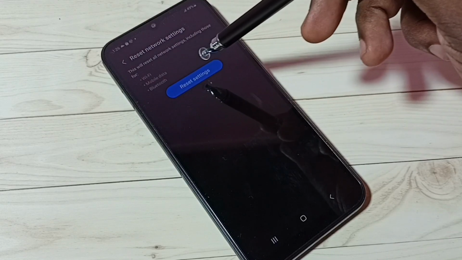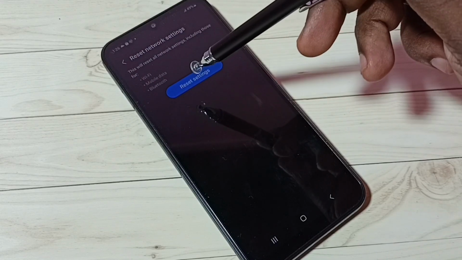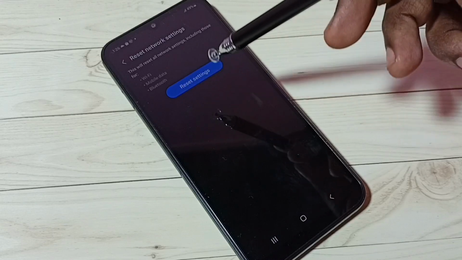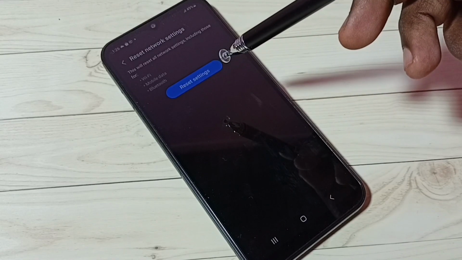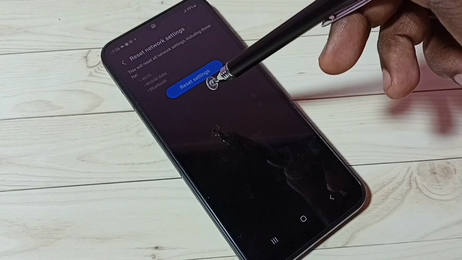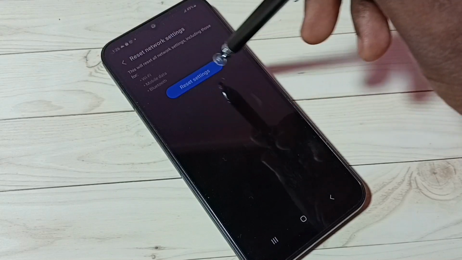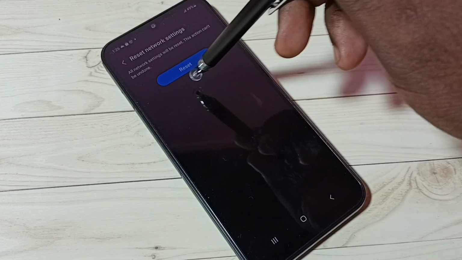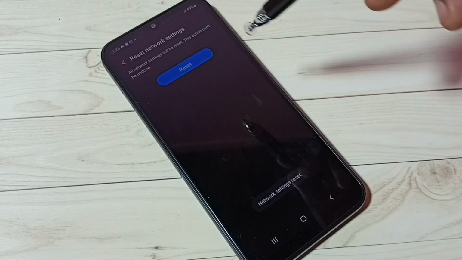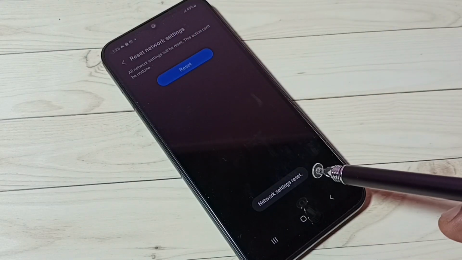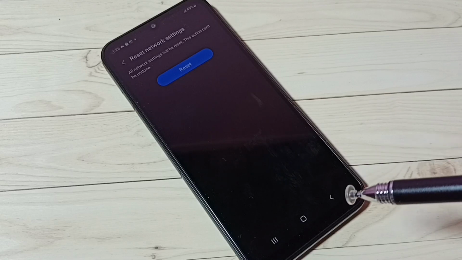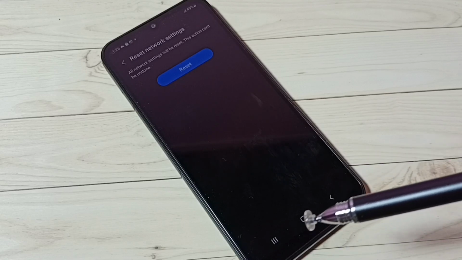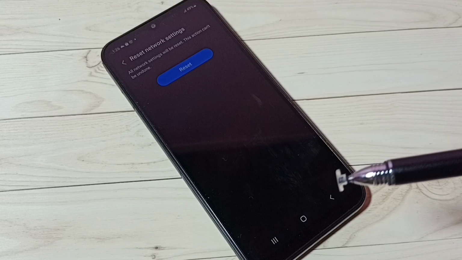This will reset all network settings including Wi-Fi, mobile data and Bluetooth. So if you are facing issue with the Bluetooth, you can just try this. Tap on this reset settings, tap on this button, then again tap on this reset button. Done, network settings reset. So this way we can reset Bluetooth settings and fix all Bluetooth related issues.